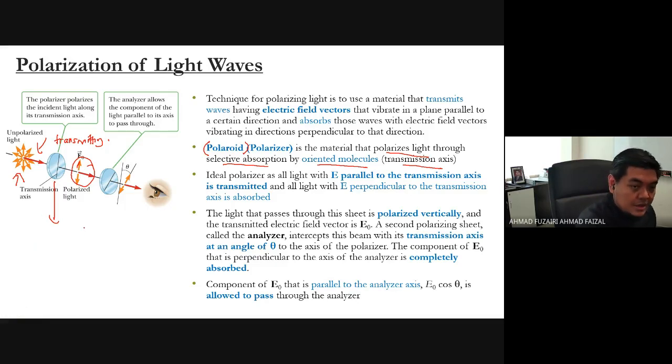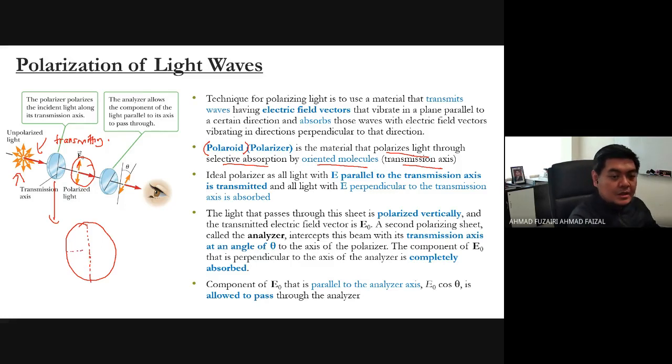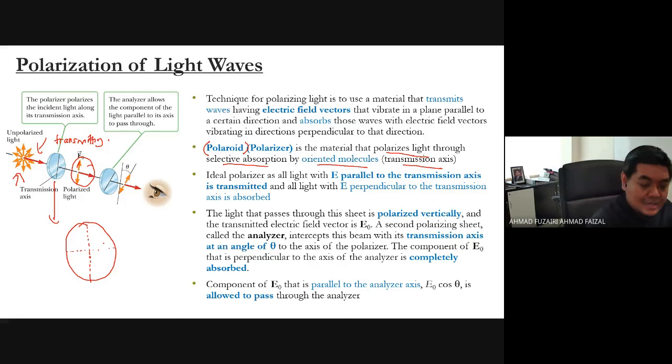Okay, in the front view, we can say that this is the polarizer. In the middle, we can see this is the transmission axis. Sometimes they only have one place. The transmission axis is like this.